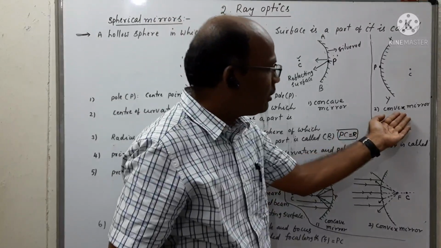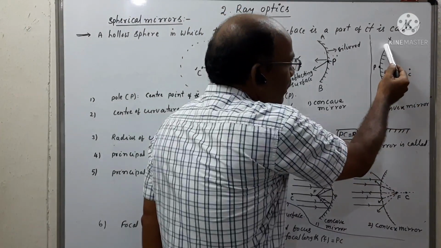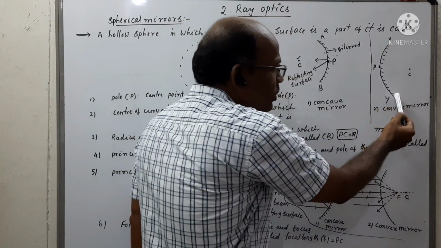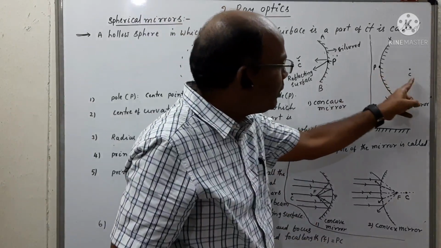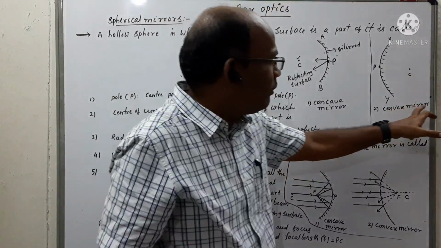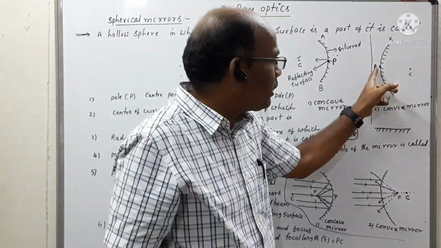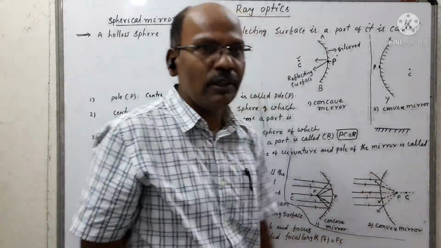Coming to the second one, convex mirror. If the reflecting surface which lies outside the spherical mirror is away from the center of the mirror, then it is called a convex mirror. So the reflecting surface away from the center of the mirror is called a convex mirror.